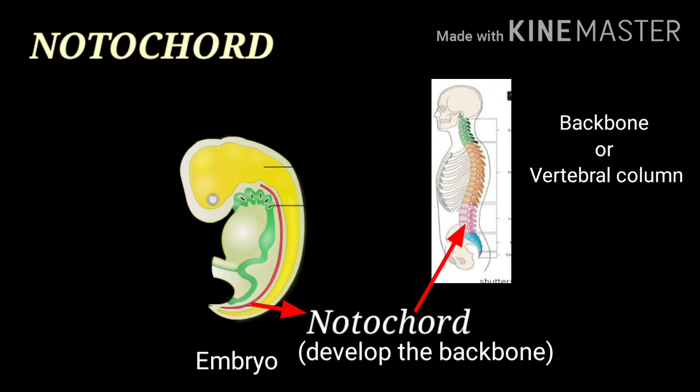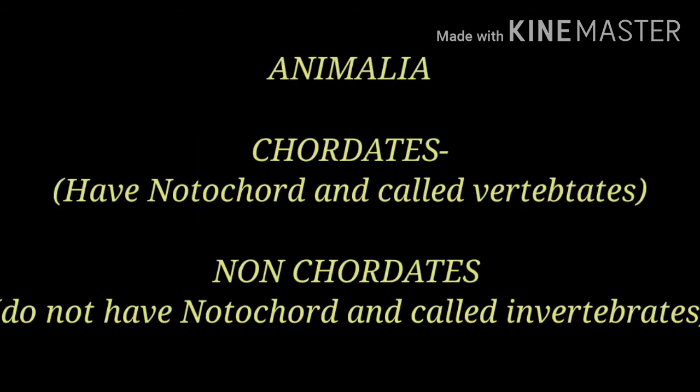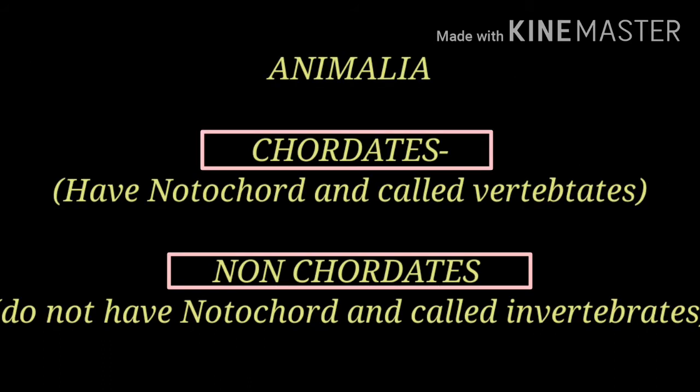So on the presence and absence of this notochord, the kingdom Animalia is divided into chordates and non-chordates. The non-chordates you have already done, that is also known as invertebrates, and chordates are your vertebrates.